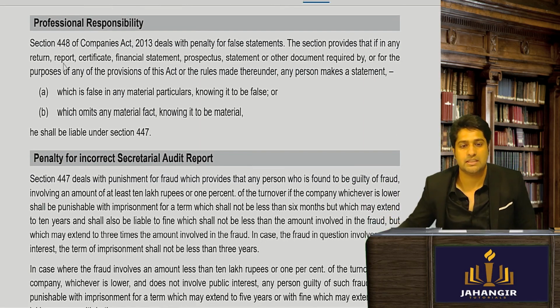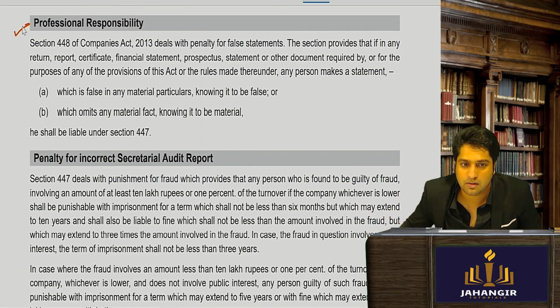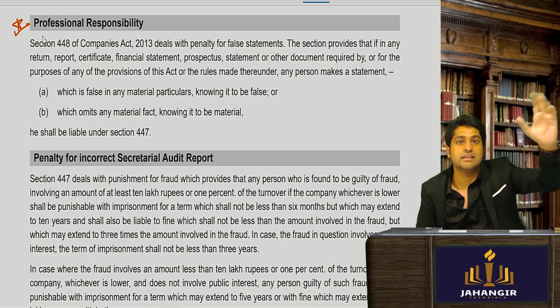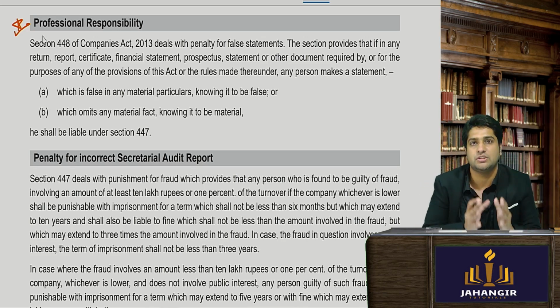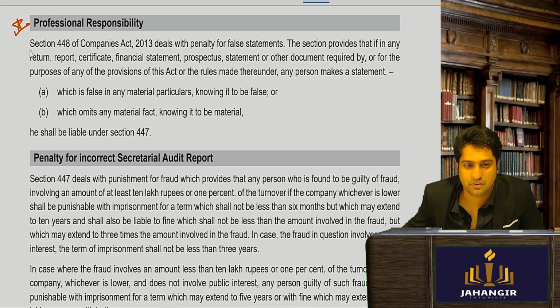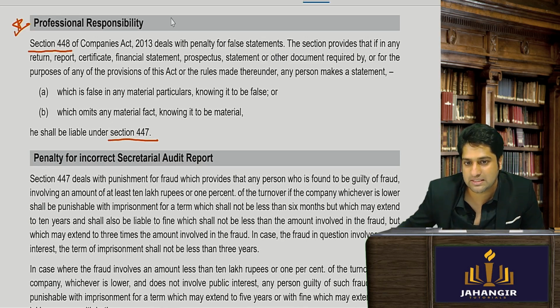Now coming to the next important part which you need to know. Remember I was telling you in the initial part of the chapter, two sections for penal provisions. Which were those? Yes, sir, 447 and 448. So this again you can put as most important.